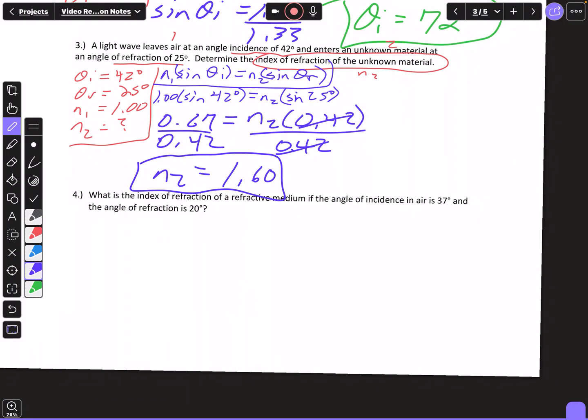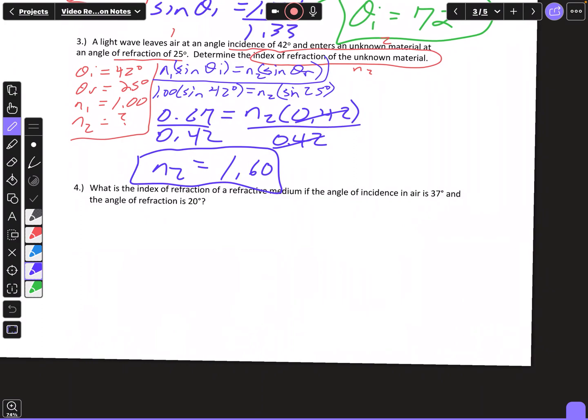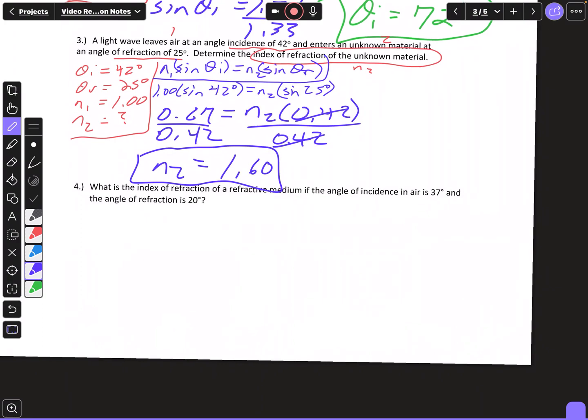Okay, so to look at one more, it asks me, what is the index of refraction of a refracted medium if the angle of incidence in air is 37 degrees, so it's telling me the angle of incidence is 37 degrees and the angle of refraction is 20 degrees.